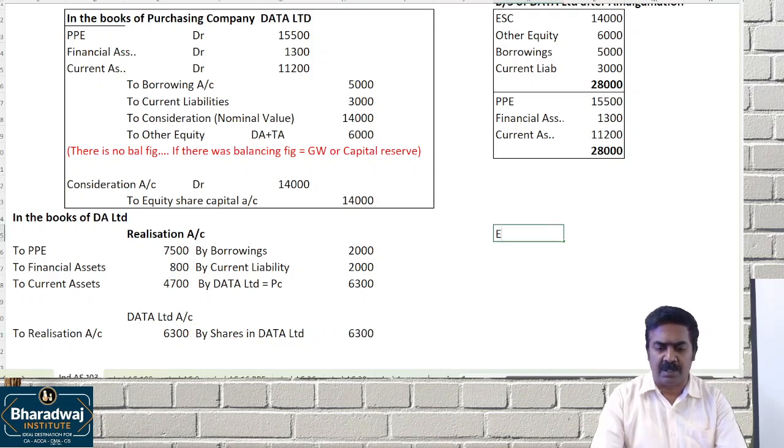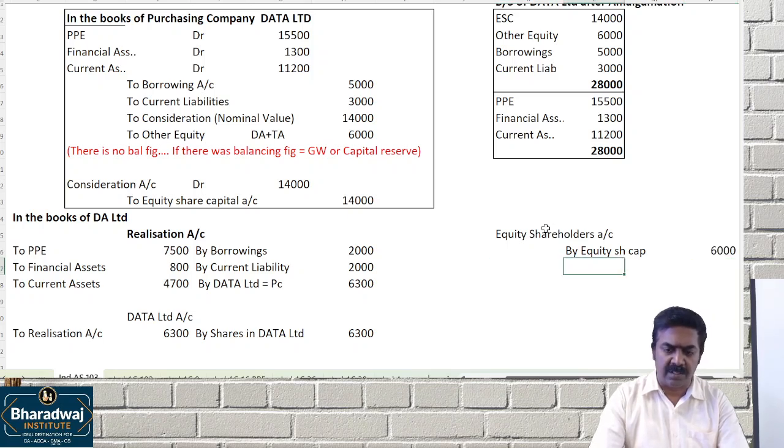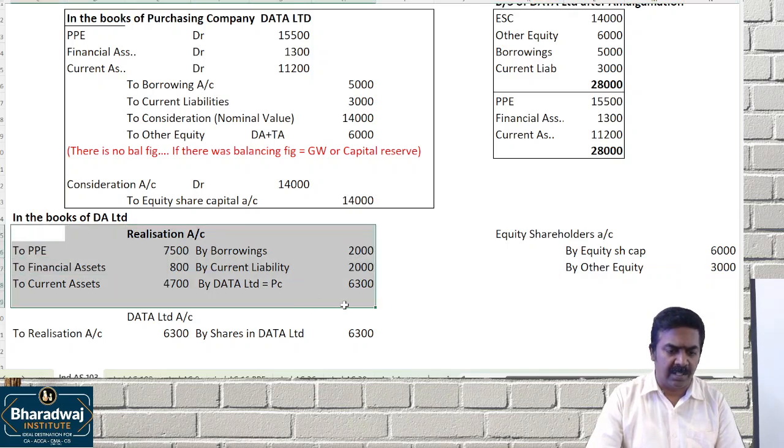Then we'll prepare which account? Equity shareholders account. Equity shareholders account by equity share capital 6,000, by other equity, reserves and surplus 3,000. Tally the realization account.